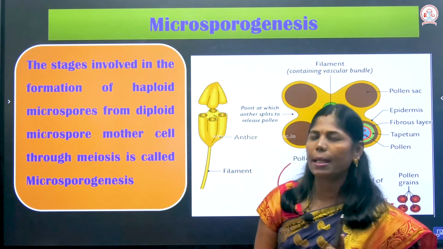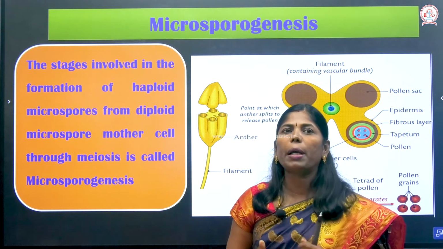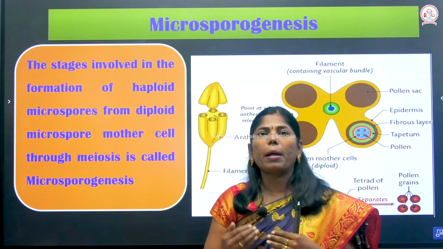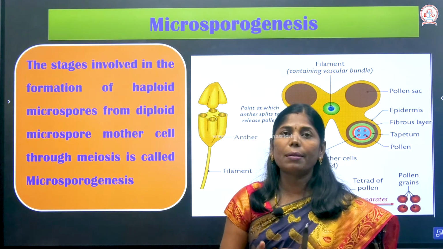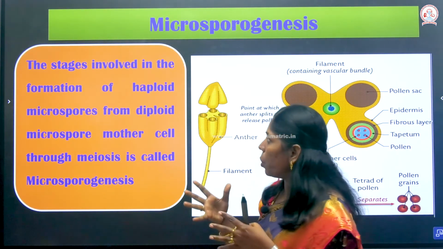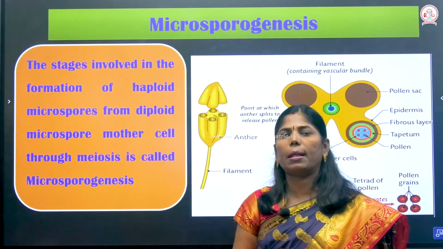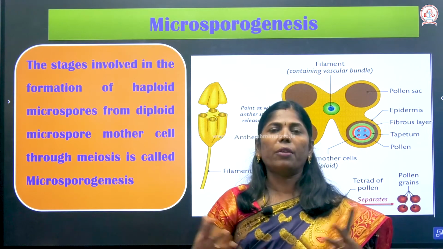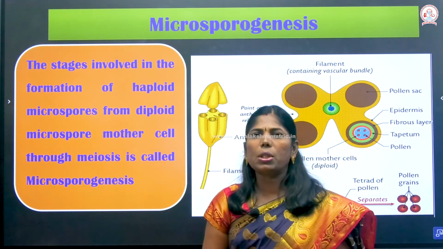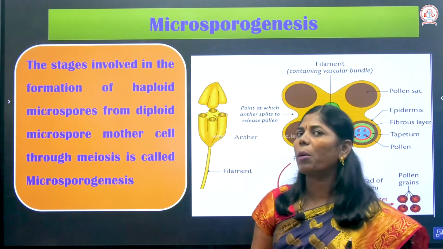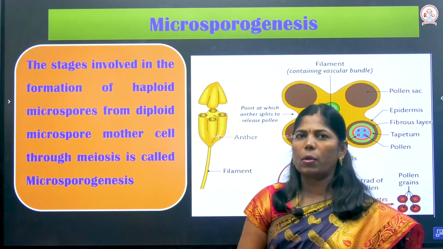The stages involved in the formation of haploid microspores from the diploid microspore mother cell through meiosis is called microsporogenesis. Meiosis is the reduction division. Clear? From the diploid microspore mother cell, haploid microspores are formed. That process is known as microsporogenesis. Gametogenesis means the formation of gametes, while microsporogenesis means the formation of microspores.